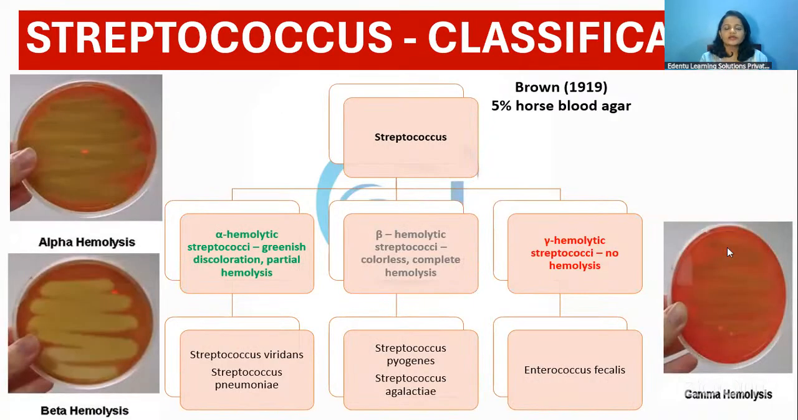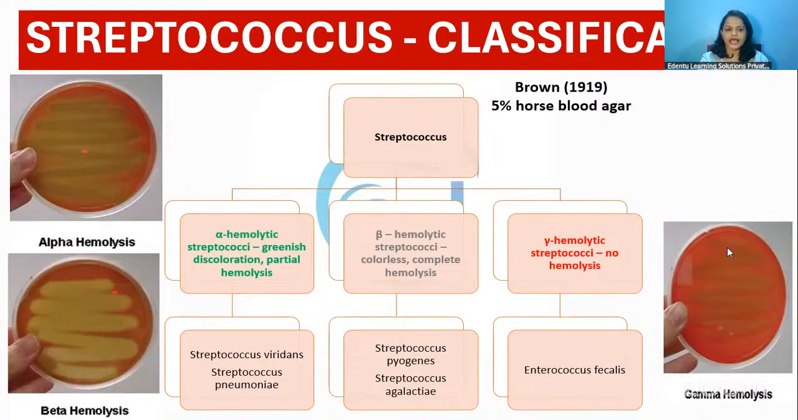Now, there are so many classifications for Streptococcus, but the one that is very commonly used is the classification proposed by Brown. He studied the behavior of streptococci in 5% sheep blood agar. When he cultured almost all the species of streptococci in blood agar, he was able to recognize three types of streptococci.